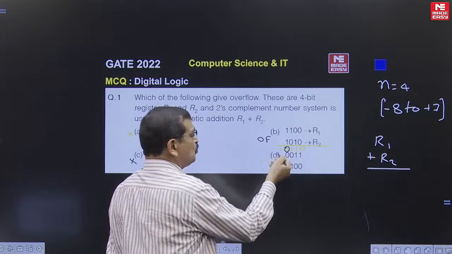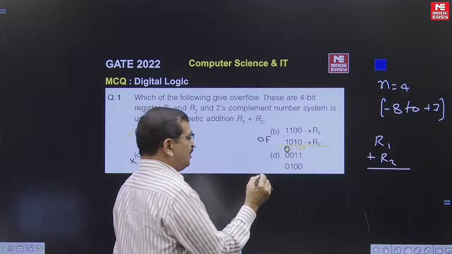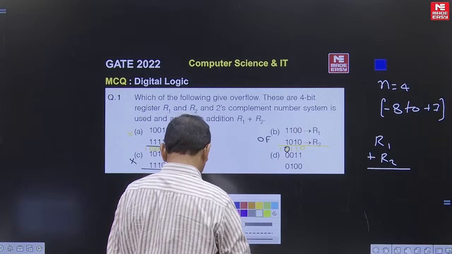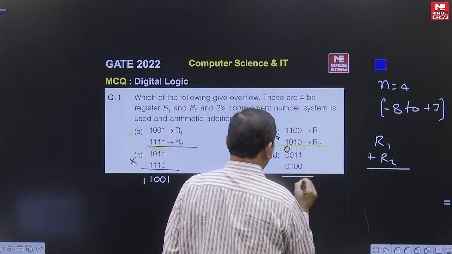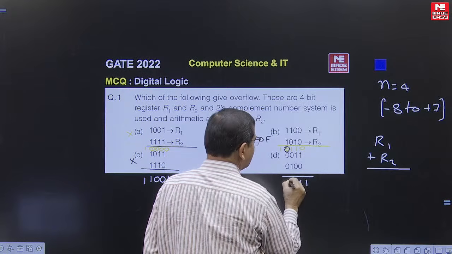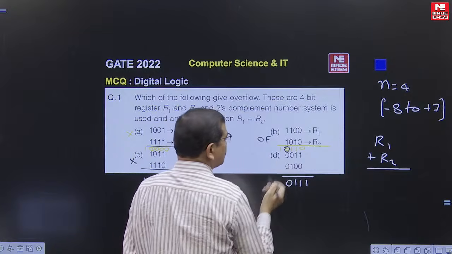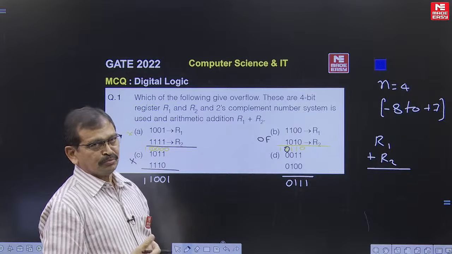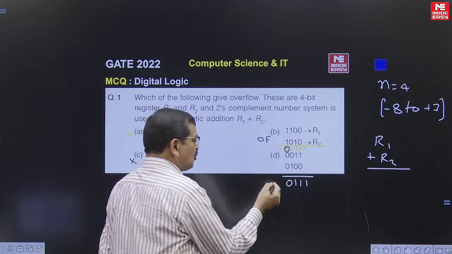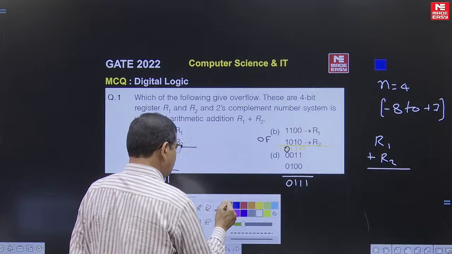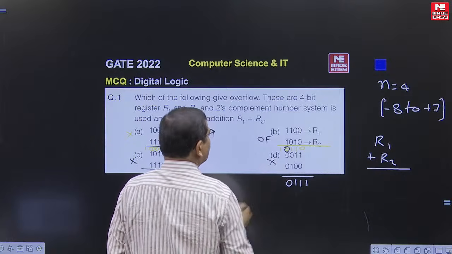And coming to this, both the numbers are positive numbers. Here it is 1, here 1, here 1, it is 0. The given numbers have sign bit 0, both positive, and the result also 0, so it is also not a case of overflow.